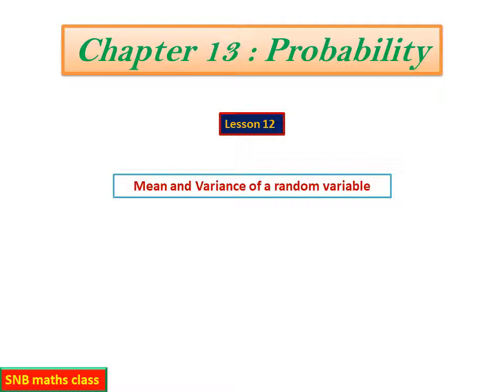In the last lesson and the previous lesson we have studied a random variable and then the probability distribution of random variable. Now here we are studying the mean of a random variable and variance of random variable, and also there is one more concept, standard deviation, which is nothing but square root of variance. So let us study these things first and then let us work out a few questions on this mean and variance.